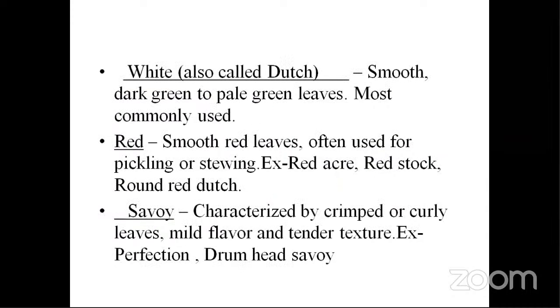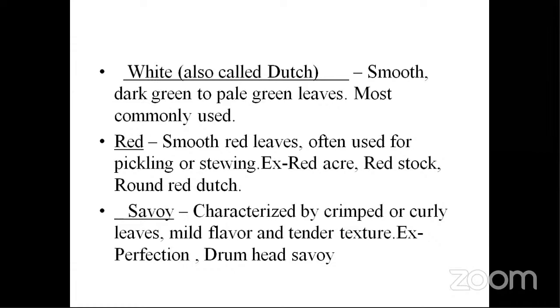White cabbages are smooth, dark to pale green in color, and are the most commonly used ones, whereas red cabbages are generally smooth and red in color and used in pickling and other purposes, examples being Red Acre, Red Stone, and Round Red Dutch. All these have the name red in them, so it's very easy to remember them. Next, you have to remember the varieties of red cabbage, because the others are generally white cabbage only. So at least 2-3 varieties, so that you can identify them in the exam, you have to remember.